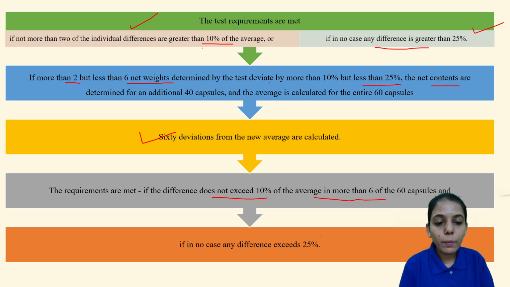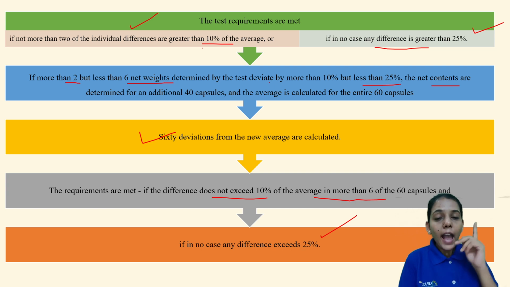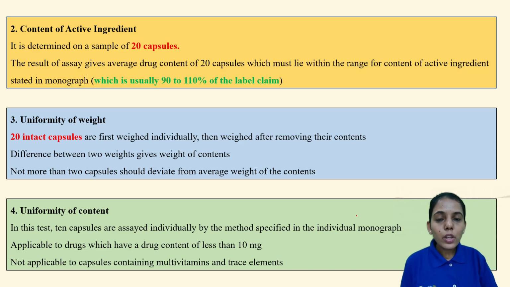And no capsule should be exceeding 25%. So the basic thing is no capsule should go beyond 25%. That is the basic criteria. And not more than 2 should go beyond 10%, that is 10 to 25%. If 60 we are taking, only 6 capsules are allowed, and no capsules are allowed beyond 25%. Otherwise the test will fail. So this was about the weight variation test.